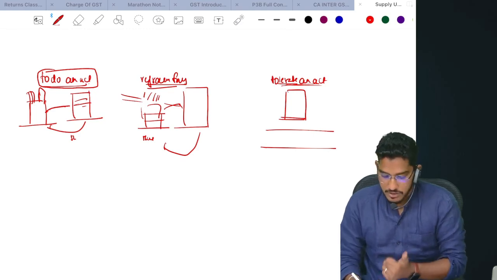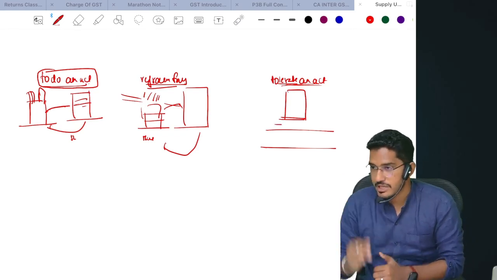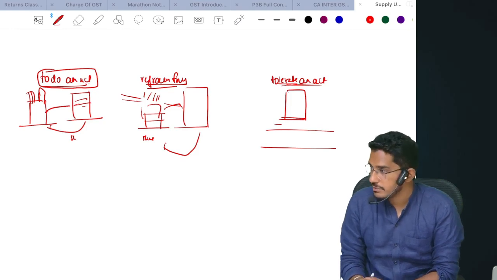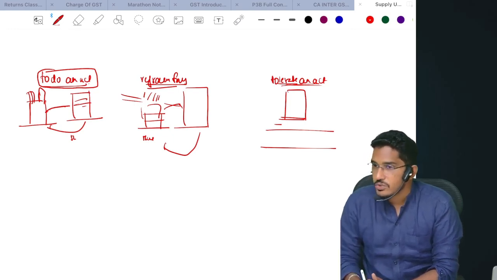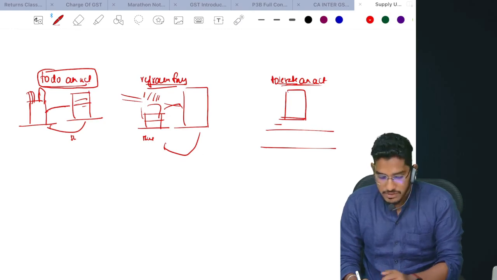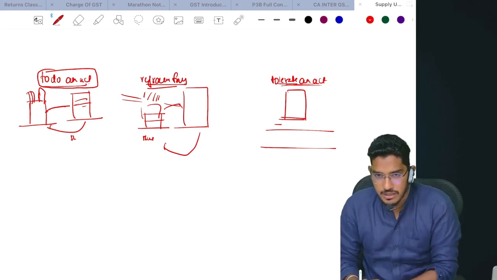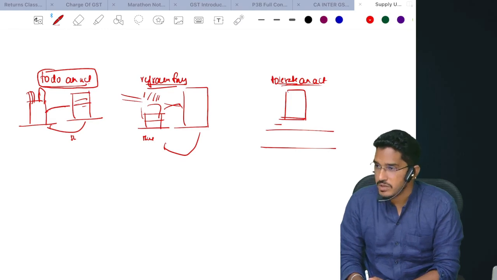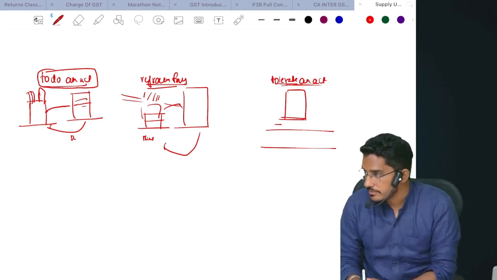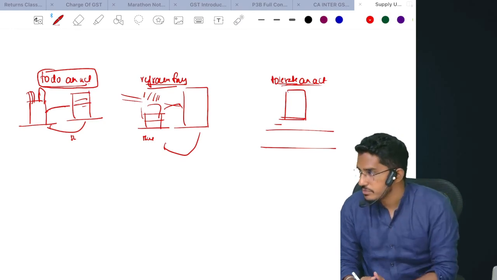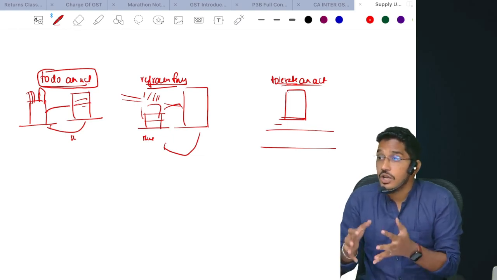In front of his shop, every evening one pani puri wala comes and keeps his thela there for 4 or 5 hours. Since he is keeping it exactly in front of the gate, there is a blockage of the customers. So this person got irritated. He went to that person and told, how dare you keep that thing in front of my shop? This is a disturbance to my business. Now that person told, sir, I have my business time only for a few hours. You please tolerate. I will pay you some monthly 20,000 rupees. So by receiving that 20,000 rupees, what is the shopkeeper doing? He is tolerating an act.